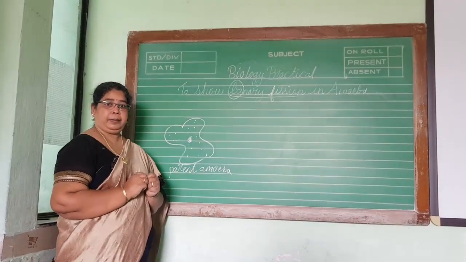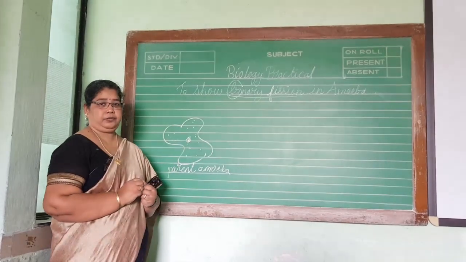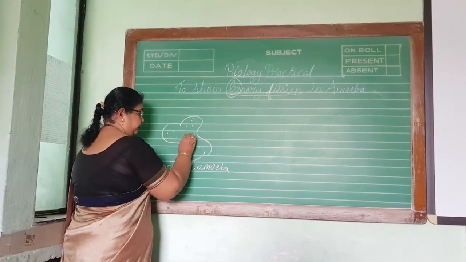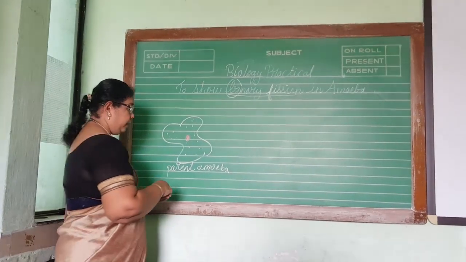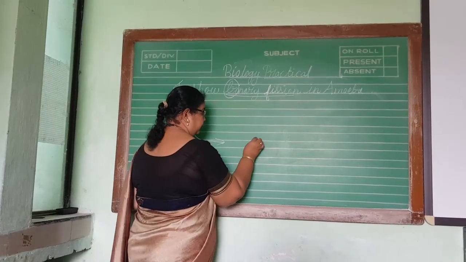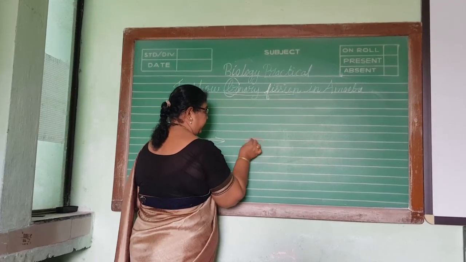When this parent amoeba matures, there will be an elongation in the nucleus. First step, there will be an elongation in the nucleus. Nucleus is at the center. Next stage, the nucleus will elongate.